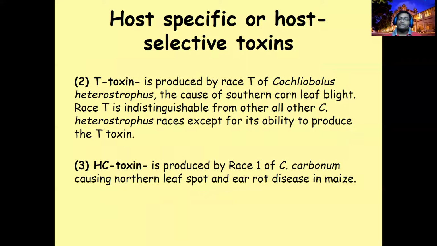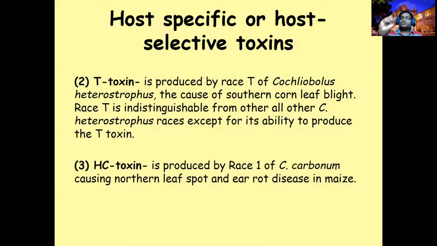Cochliobolus heterostrophus, right? Cochliobolus heterostrophus is causing the blight on corn, maize. So not all Cochliobolus heterostrophus will produce the T toxin. Only race T. When we say race T, it means only this toxin is something different. All the other metabolic activities are the same in the pathogen. Only this protein produced by the pathogen is different. Definitely we should tell it as Cochliobolus heterostrophus race T.